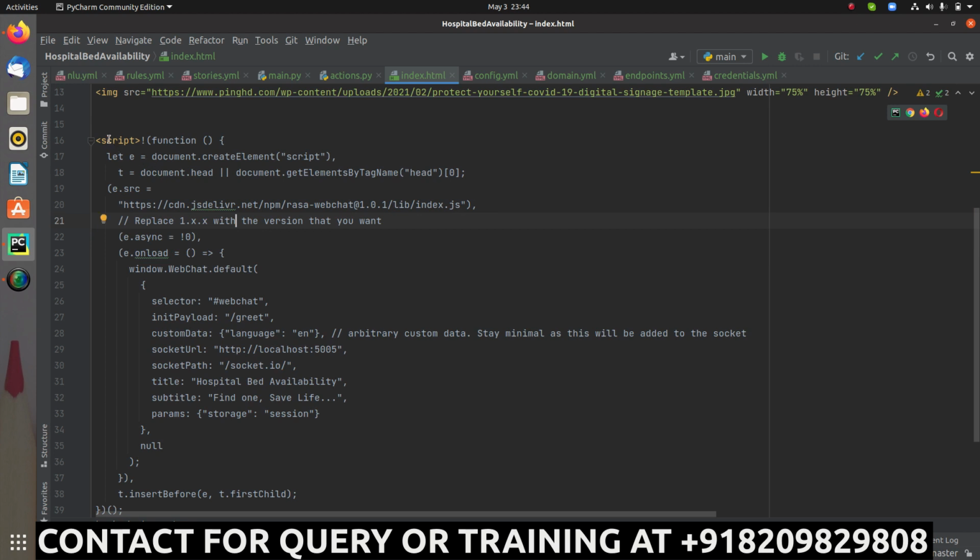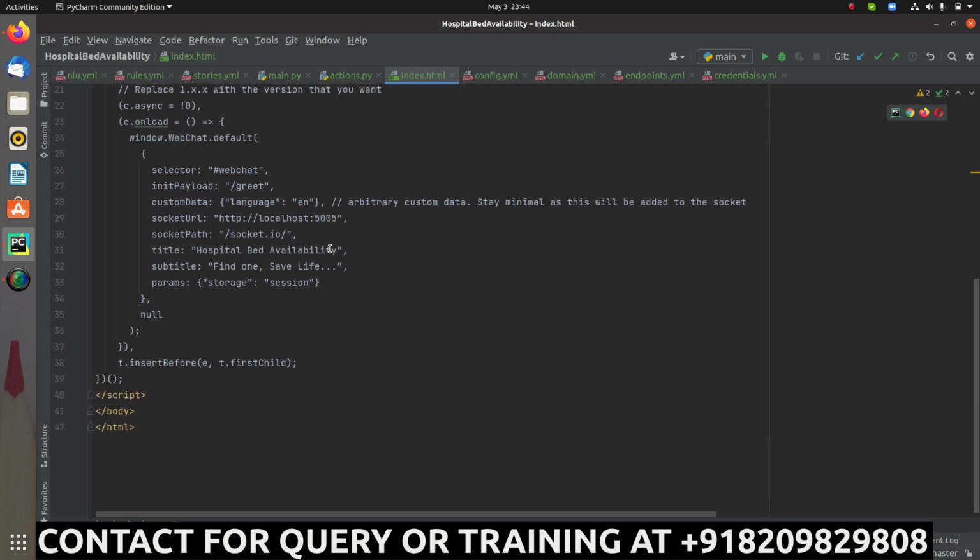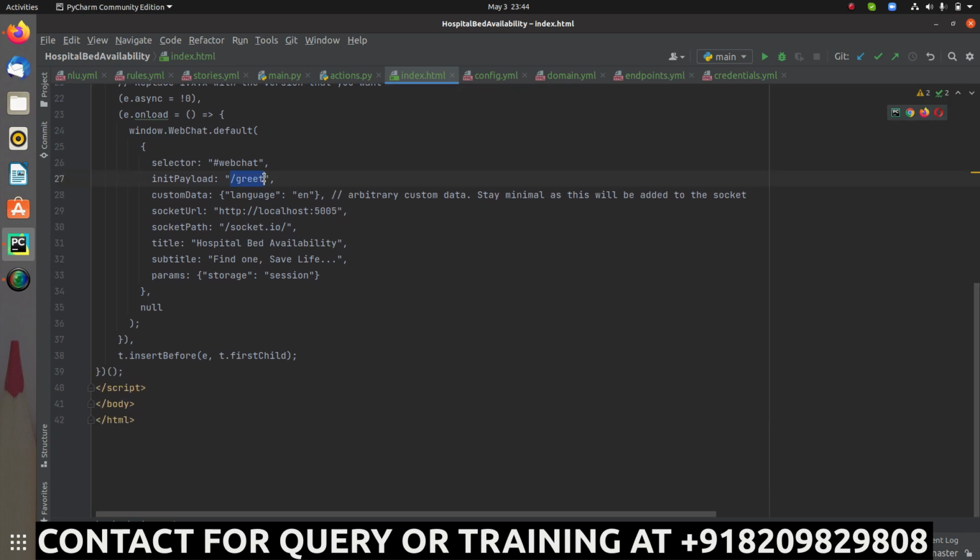This is the complete script which I'm using right now, and this is one thing you have to make changes to. On the official website, they have given you a version like 1.x.x. In some cases it works with 1.0.0, maybe it will work with that version, but in my case it is working with 1.0.1. This is where you have to make the changes, and here you specify which intent should be triggered first, so that the conversation starts from the bot side.